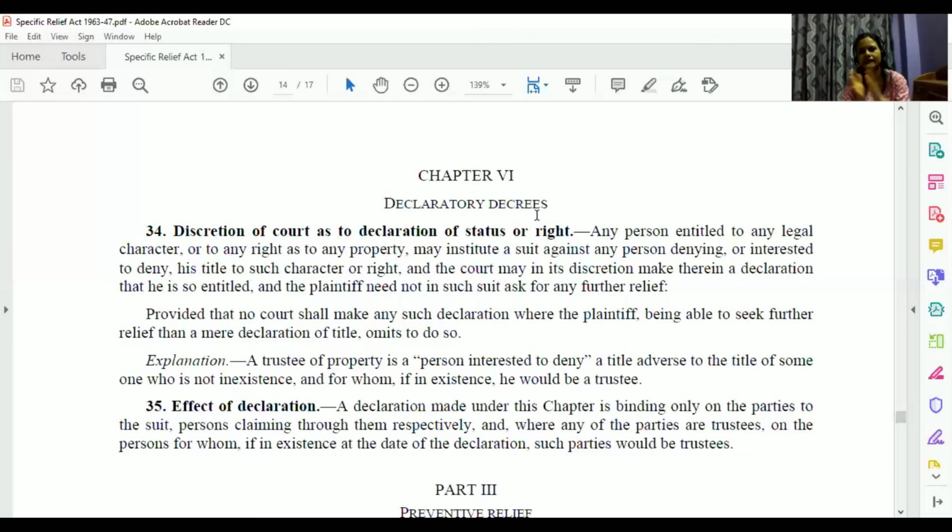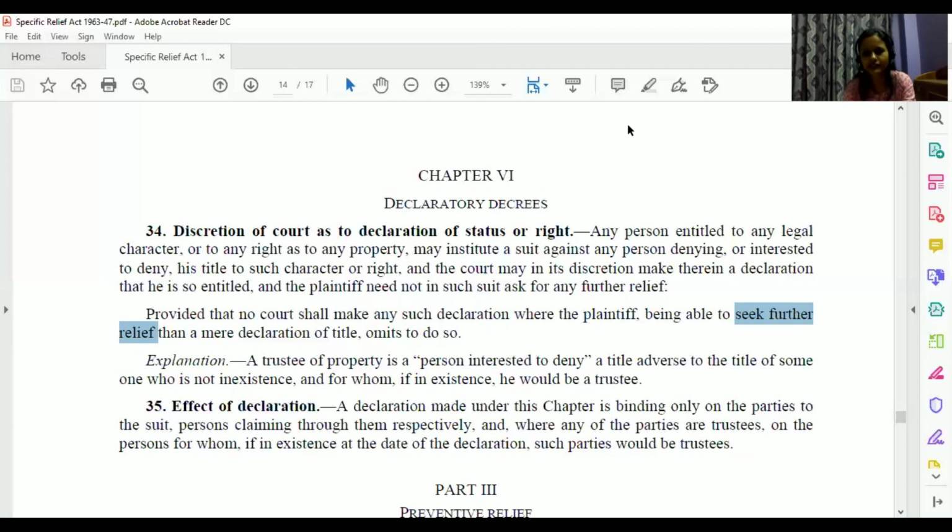What is declaratory decree? Court is just declaring that, okay, fine, you are owner of this particular property. But that may not be enough, right? Court is just declaring, but that is not solving the purpose. If you look at the facts of the case, maybe the person was capable to seek a further relief than just a declaration. So in that case, court would not give the declaration, but court may ask the person that rather than asking for declaration, you make changes in your plaint and you ask for this particular relief. We would give that as well.